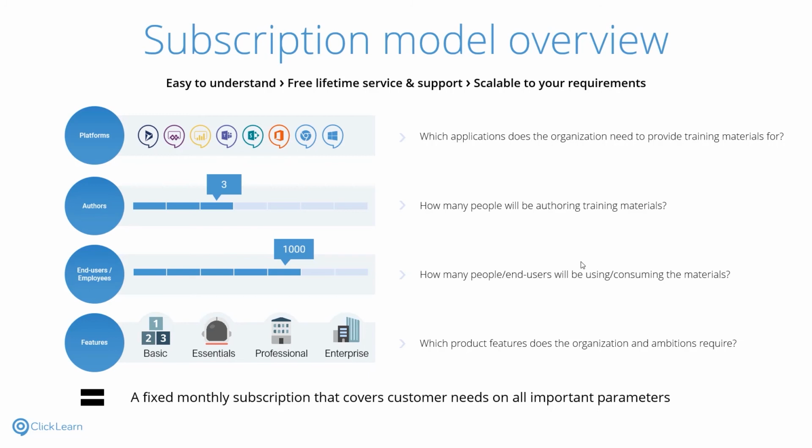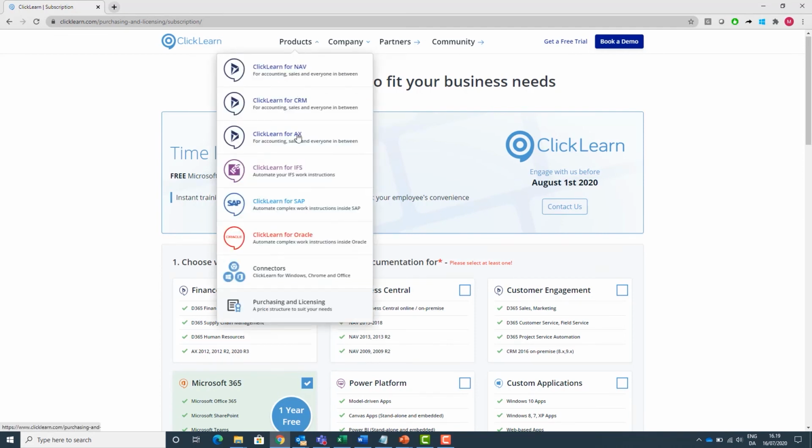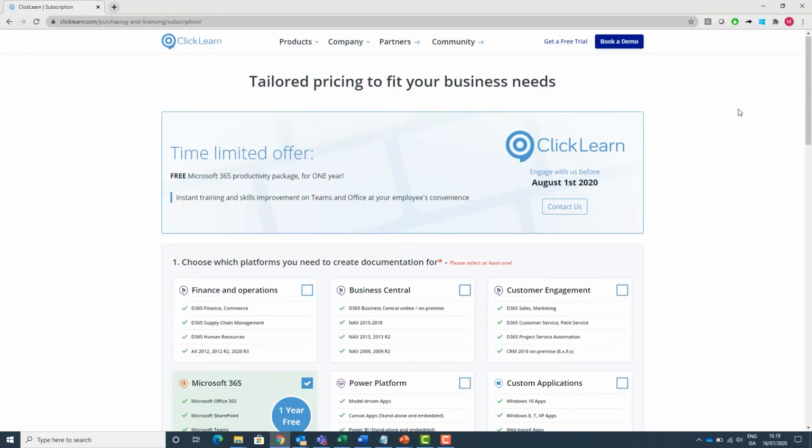And then we have 4 different editions to pick between, and this is all depending on the features and functions that you have as a requirement. When we know those 4 parameters, we can configure a fixed monthly subscription price that covers your need. Let's try to do that live, because I have a price calculator available on our website. If you go to clicklearn.com, into products, and click on purchasing and licensing, you will end up on our page where our prices are available 24/7 for everyone.